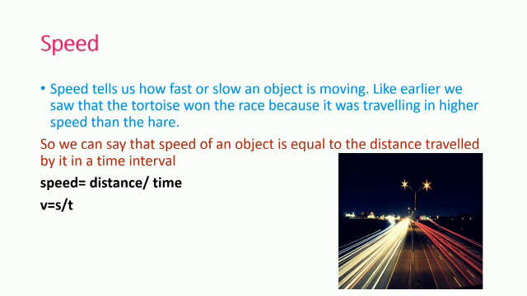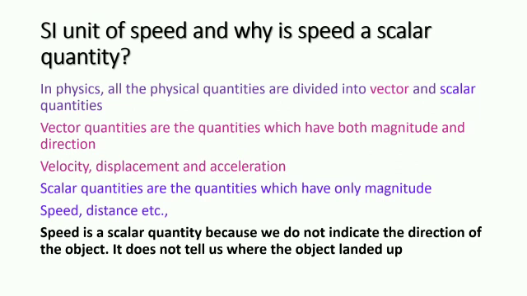Speed tells us how fast or slow an object is moving. Like earlier, we saw that the tortoise won the race because it was traveling at a higher speed than the hare. We use distance and time to calculate speed. So the formula is V equals S upon T, where V is speed, S is distance and T is time.